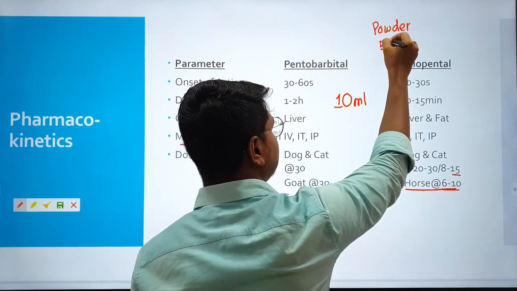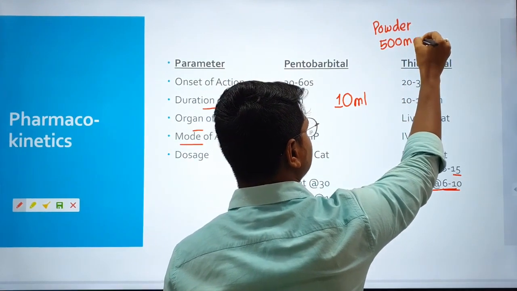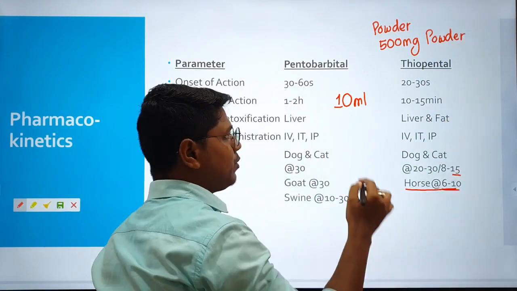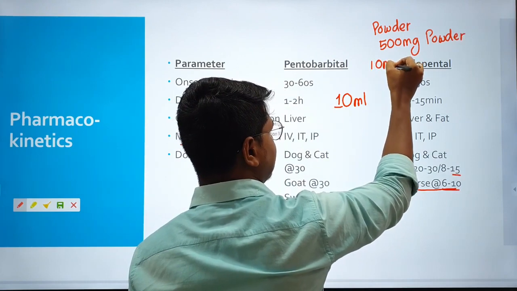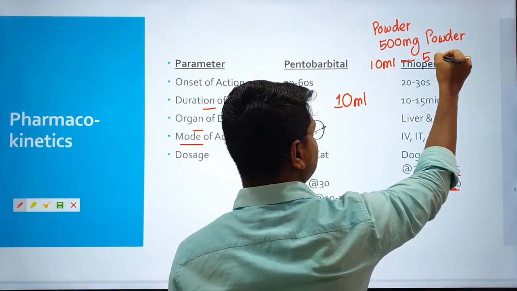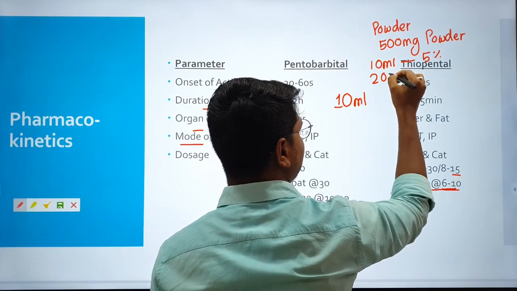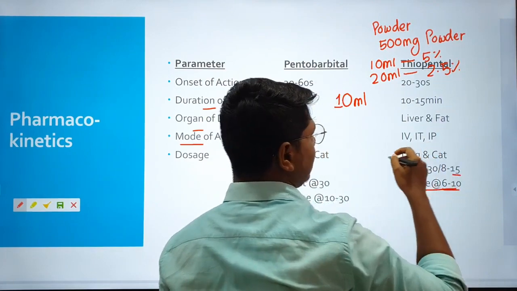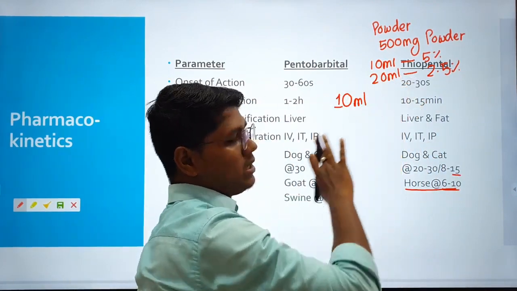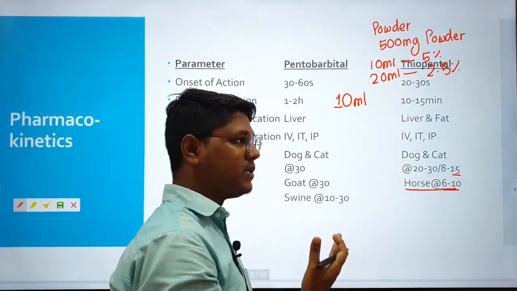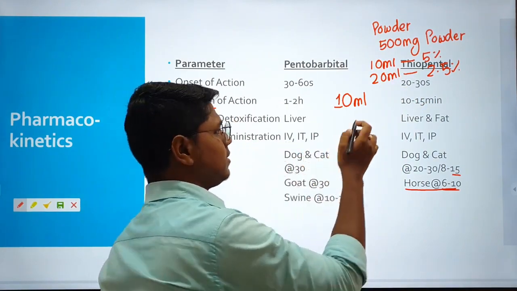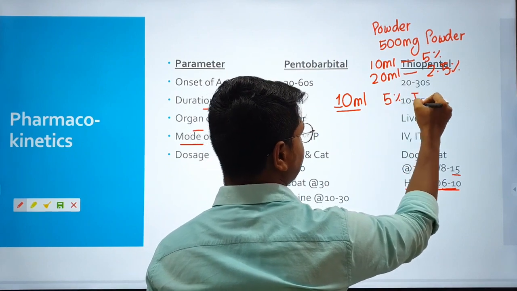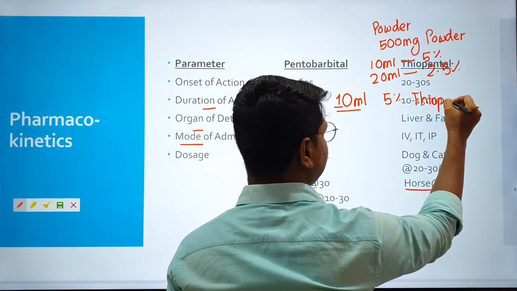Suppose the most popular one is the 500 mg powder. If you add 10 ml of sterile water, it becomes a 5% solution. If you add 20 ml, it becomes 2.5%. As per your requirement, you have to make this concentration of thiopental, then administer. Suppose there is need of 10 ml of 5% thiopental for the induction.